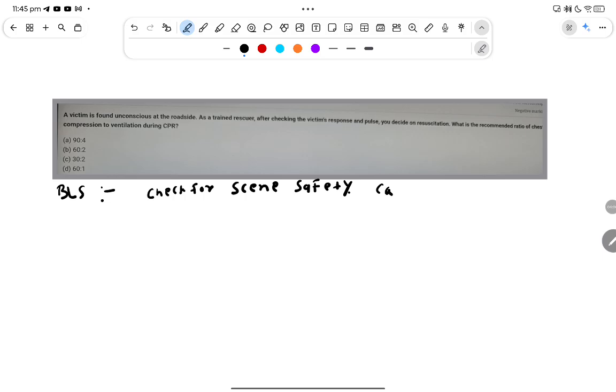Call for help. If you are a medical professional, you will give chest compressions at 100 to 120 per minute.